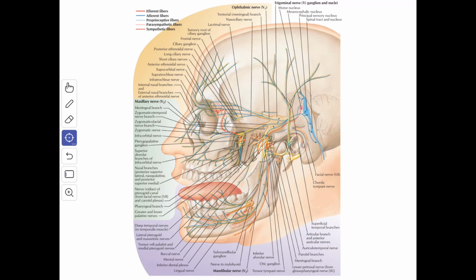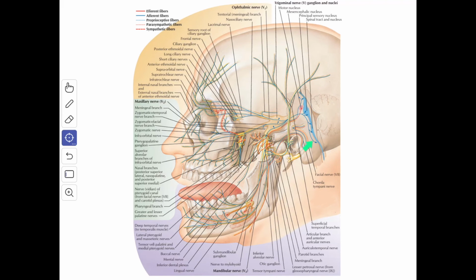Then you have the general somatic afferent fibers, and they are divided into two groups. The fibers carrying the exteroceptive sensation from the skin of the face and the mucous membrane of the mouth and the nose, and the cell body of these neurons lie in the trigeminal ganglion, and most of the central processes of these neurons, they bifurcate. The ascending branches terminate into the chief sensory nucleus, whereas the descending branches, they end in the spinal nucleus.